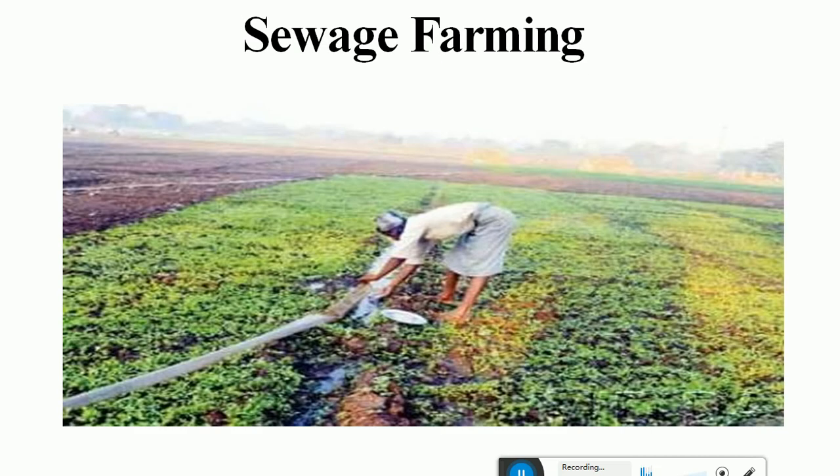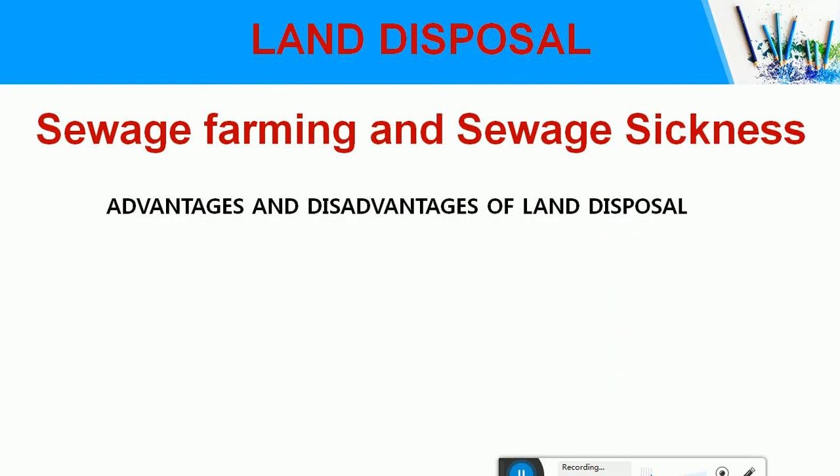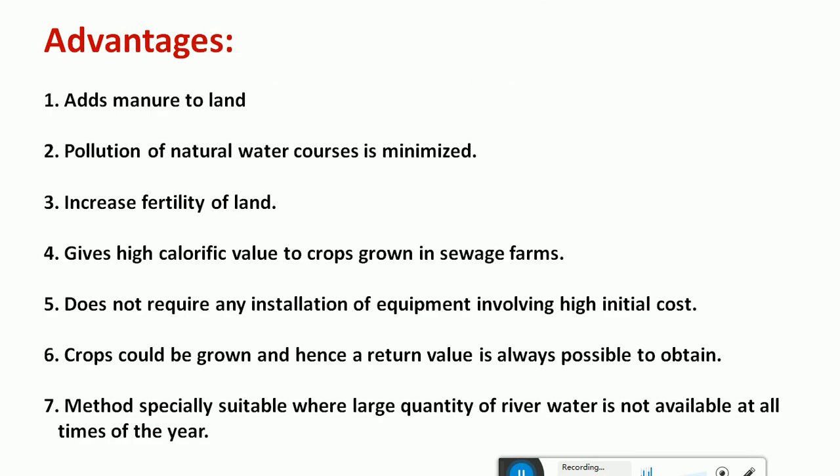Okay, so in this picture you can see a farmer using wastewater on his land for irrigation. Scientifically it has also been proved that this can be practiced very well by treating the sewage to appropriate levels using different techniques. So what are the advantages and disadvantages of land disposal? It will add extra manure to the land, because the sewage contains many nutrients. Then the pollution of natural water is minimized. If you discharge this wastewater into a river or an ocean, it causes pollution.